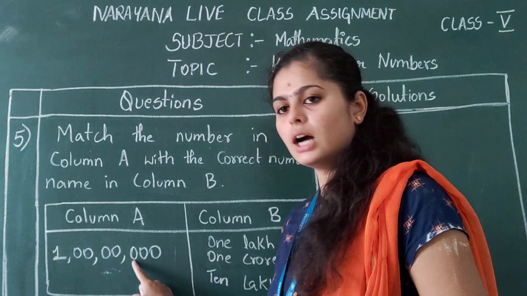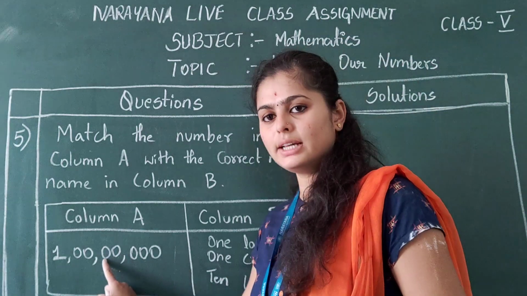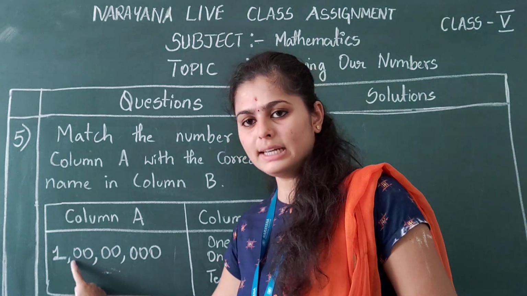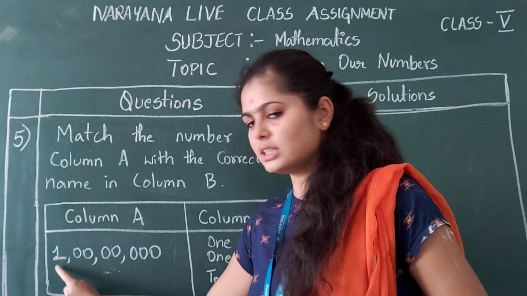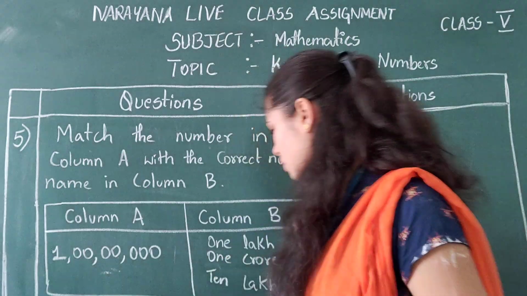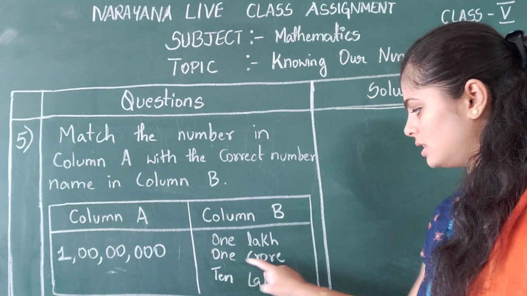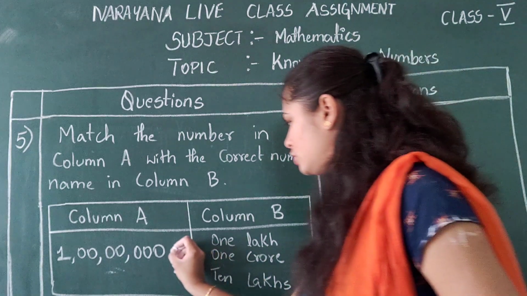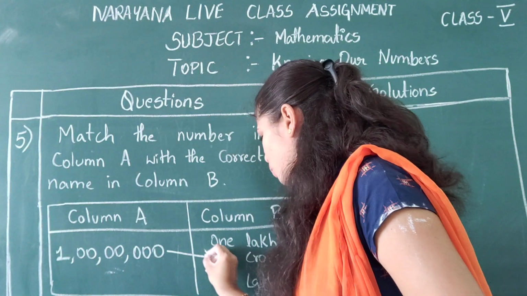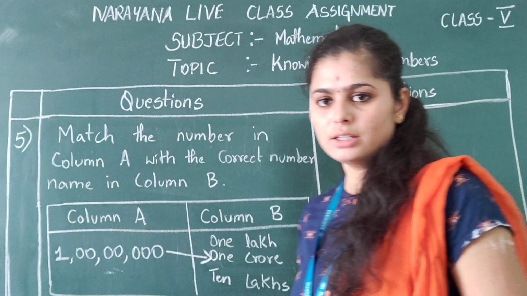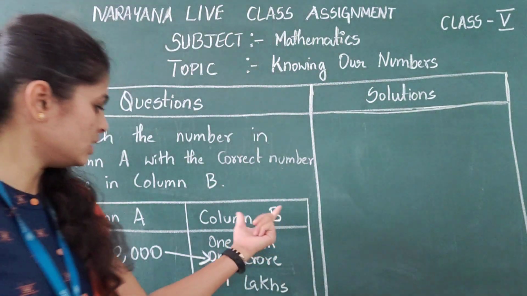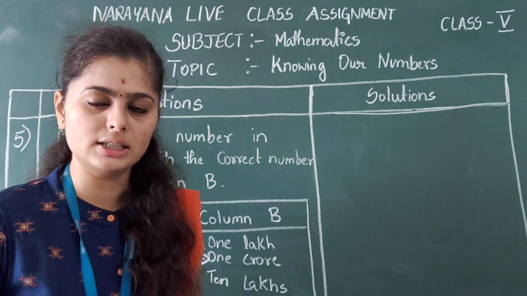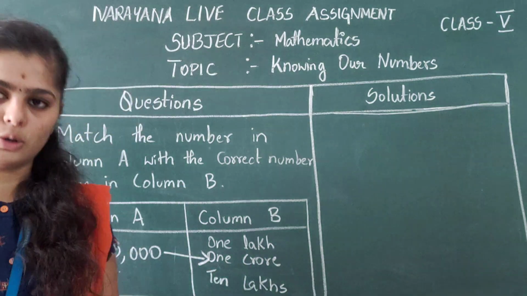Ones, tens, hundred, thousand, 10,000, lakh, 10 lakh, crore. So you know the place values, right? So it is crore. It is 1 crore. So check here. Here in the second we have 1 crore. So you need to match to 1 crore. Okay. So for column A they have given 1 crore and in column B they have given in the number name, that is 1 crore.